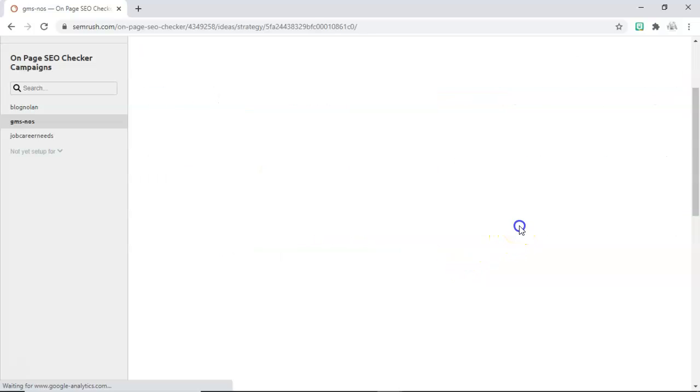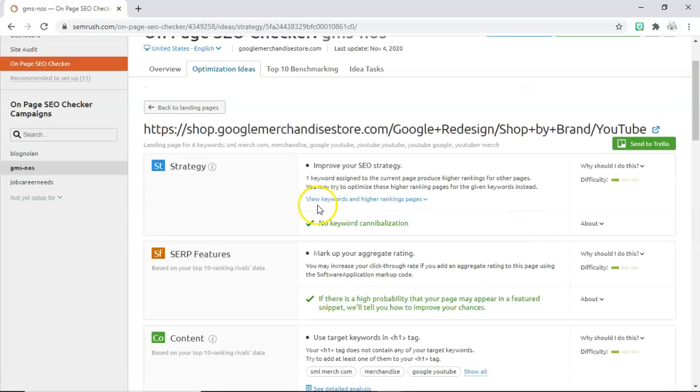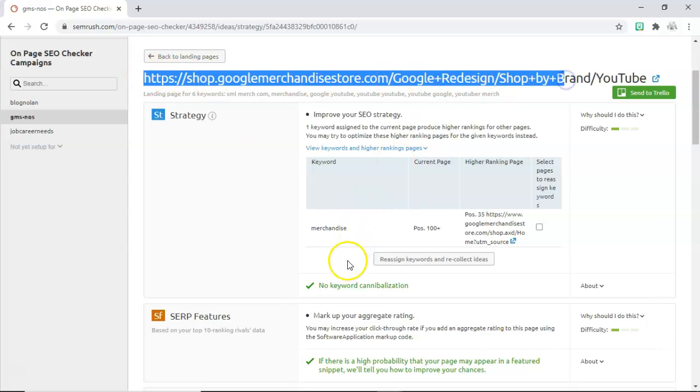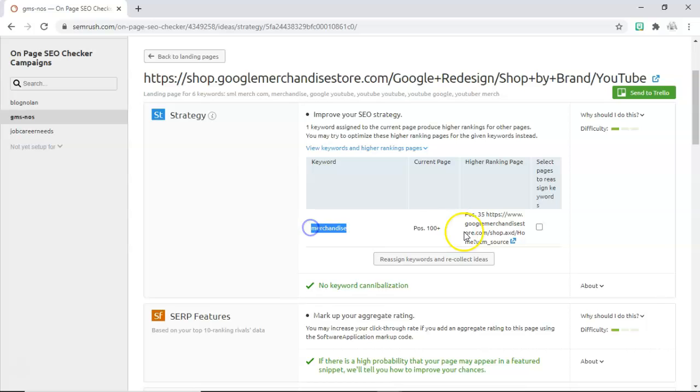Click the idea button. Here we have to click view keywords and higher ranking pages. In this current page the keyword merchandise is ranking position 100 plus, but another page is ranking 35 for the keyword merchandise. Let me copy this and check it.